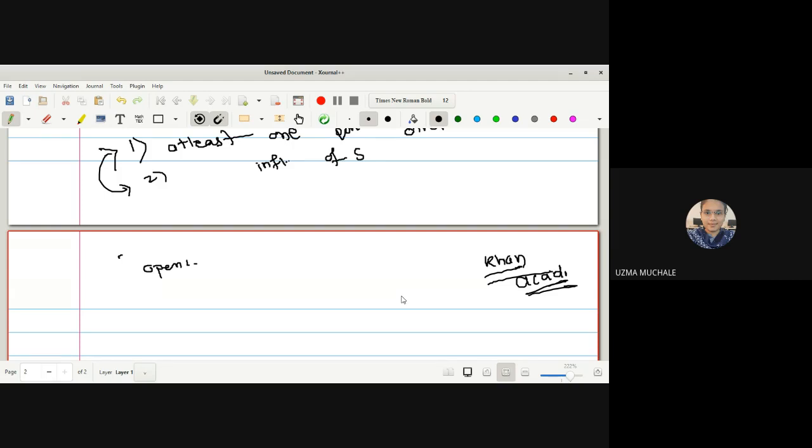Okay, open set, neighborhood, open set and interior point, and after that you have to see what exterior points are and what boundary points are. So clear all the definitions and the geometric meanings of these definitions, and then come back to our lectures. And in tomorrow's lecture, I will start with the definition of a topology because time is very less.